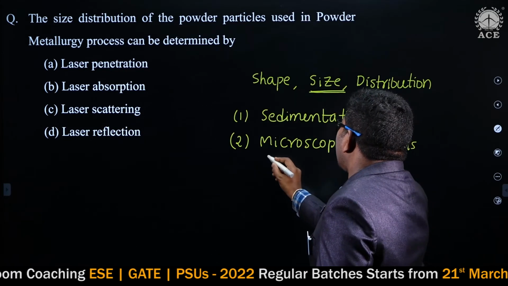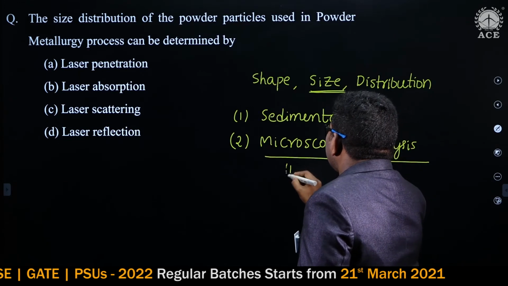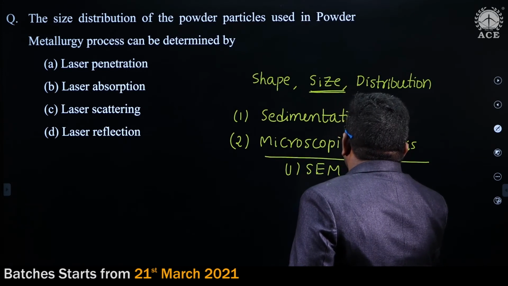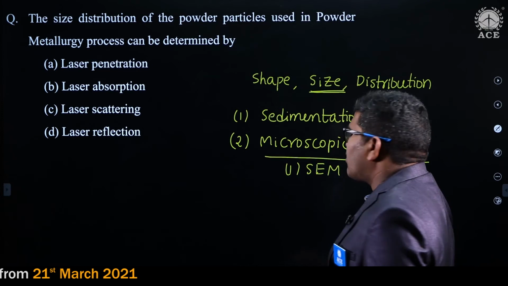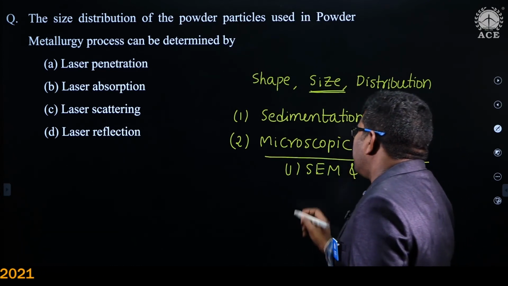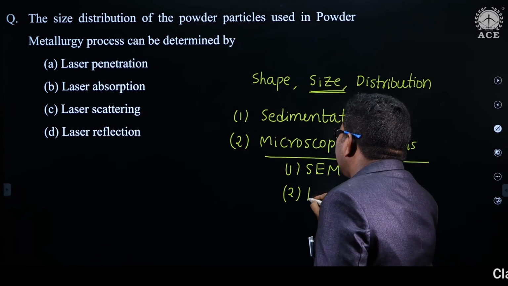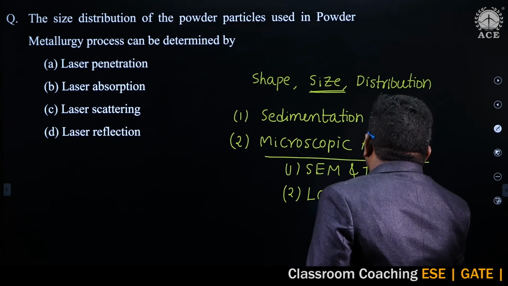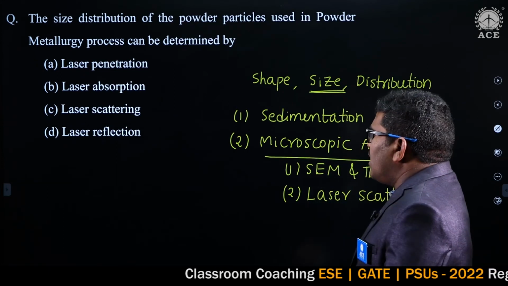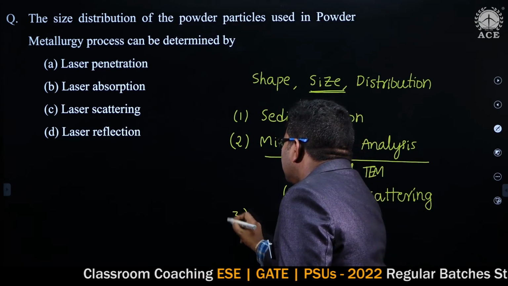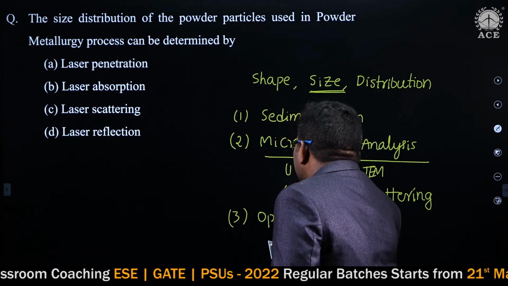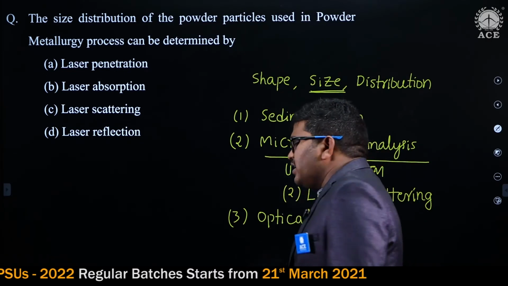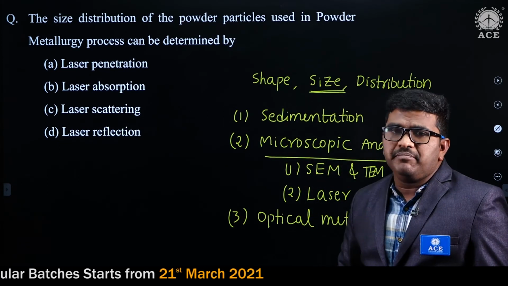In this microscopic analysis, we are using scanning electron microscope or transmission electron microscope, and laser scattering. And also we are using optical methods to measure the size of the powder particle. In optical method we are using light beam.